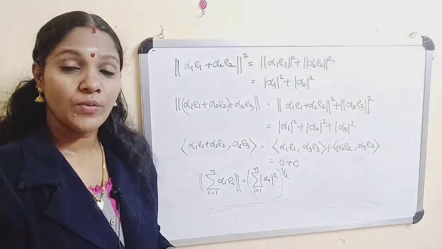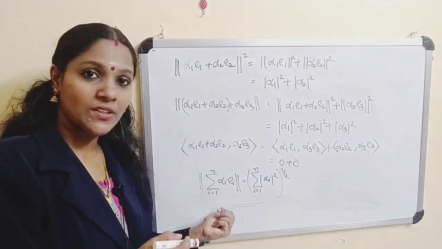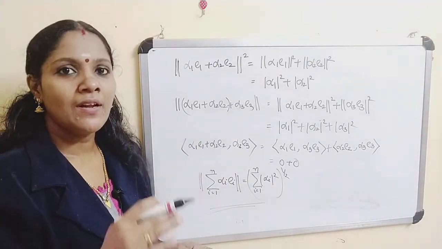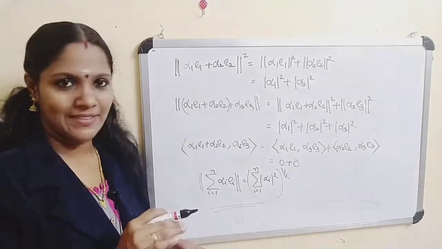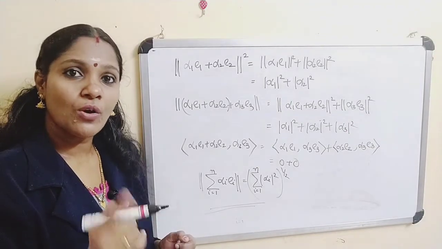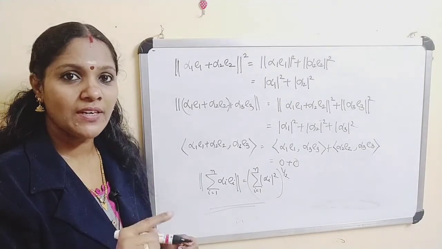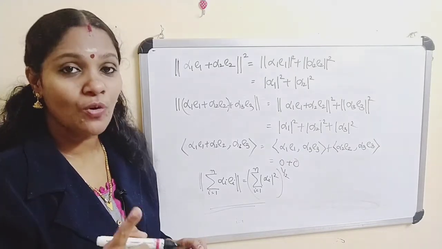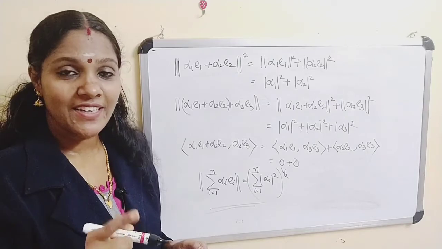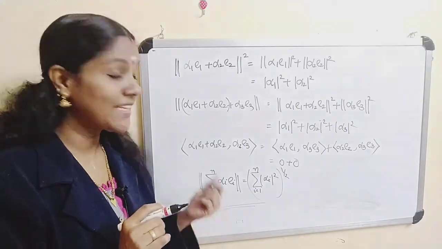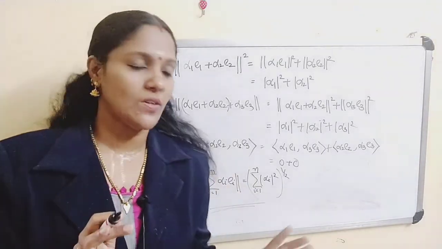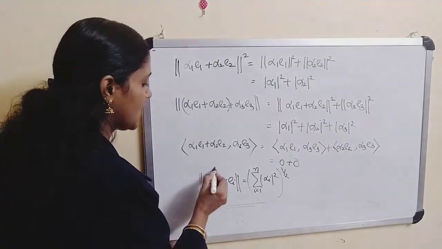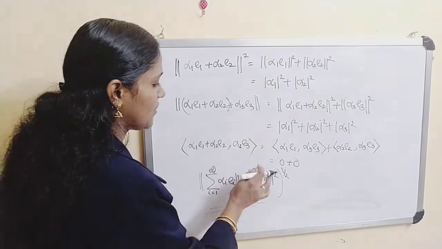Now we are going to check whether this equation holds if the ei's are an infinite orthonormal set. Orthonormal means orthogonal and normalized. Orthogonal and normalized means inner product of ei ej equal to 0, also inner product of ei with itself equal to 1. If this ei is an infinite sequence, does this equation hold, that is, this infinity equal to this infinity.